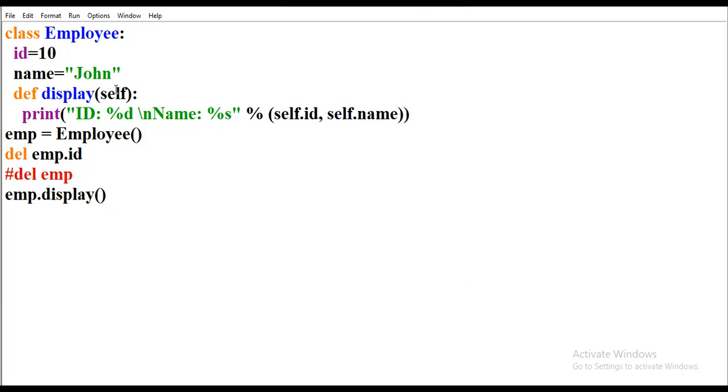Correct. Why will it return self print and employee, and why will it take that form?